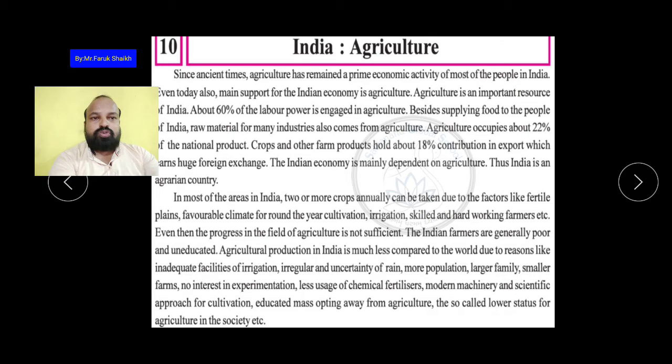There is also less use of chemical fertilizer, modern machinery and the scientific approach for cultivation. यानी कि साइंटिफिकली कैसे क्रॉप्स को ग्रो कर सकते हैं, they don't have this kind of approach, they don't have the knowledge. Okay, educated mass opting away from agriculture. The young who are educated are going away, doing different types of occupations, doing business, but they are not engaged in agriculture. And that is why it is called lower status for agriculture in the society. सोसाइटी में एग्रीकल्चर को बहुत ही लोअर स्टेटस माना जाता है.